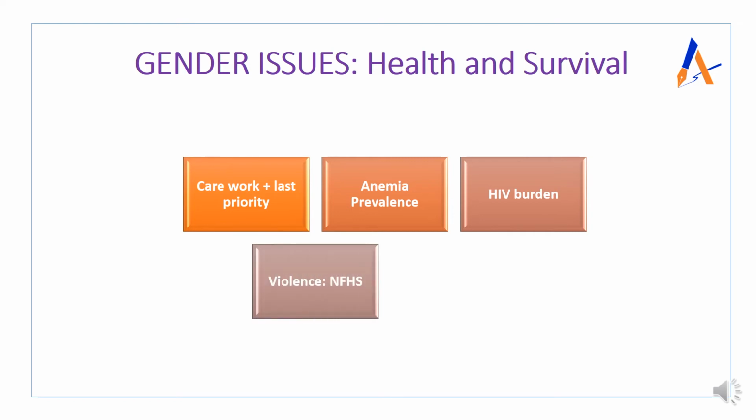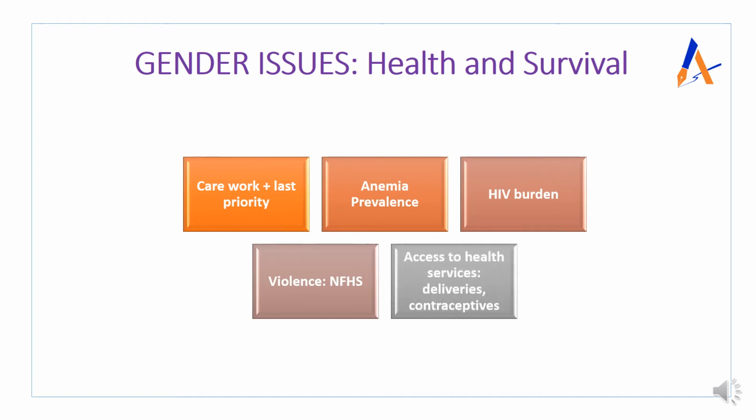With respect to violence, the fourth point which we should analyze is the NFHS data. If you are following the DI initiative properly, then we have already discussed, when we were discussing public health, that more than 80% of women have acknowledged that at some point in their life they have faced domestic and sexual violence by their current partners or former partners. So this is a huge analysis, a matter of concern.